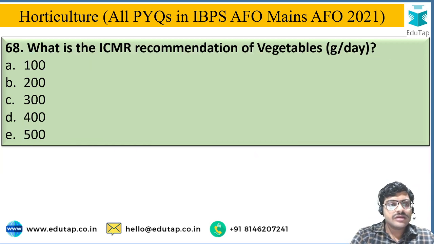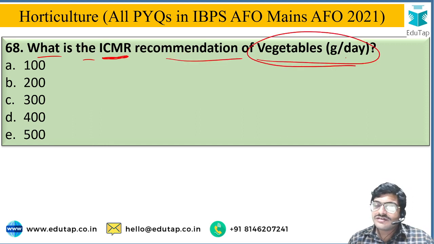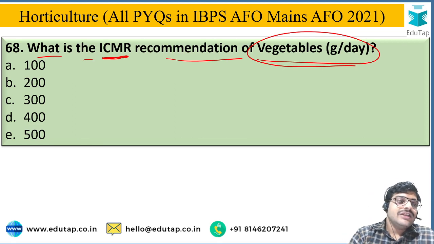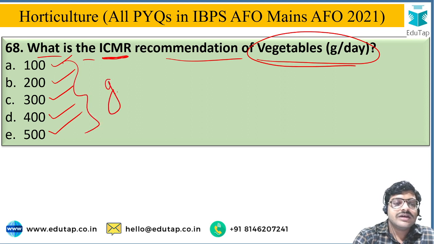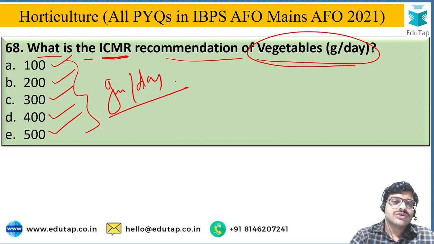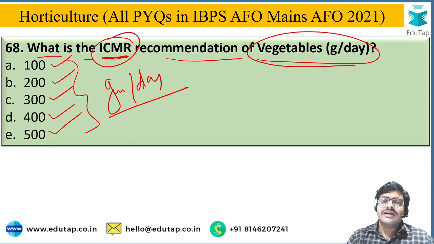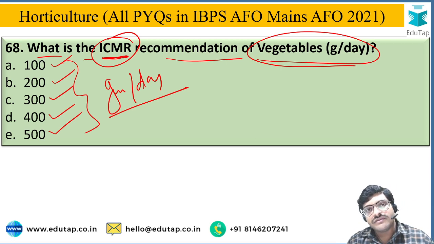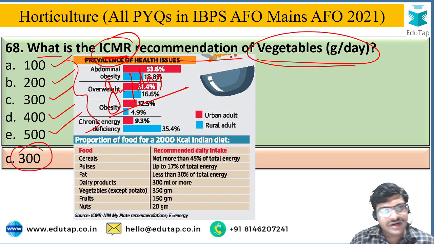Next, what is the ICMR recommendation of vegetable crops? So what is ICMR? Please comment what is the full form of ICMR in the comment section. And the options are 100, 200, 300, 400, or 500, all the values in grams per day. So you have to text the full form of ICMR in the comment section, and the correct answer for this ICMR recommendation for vegetables is 300 grams per day, but actually it is 350 grams per day.